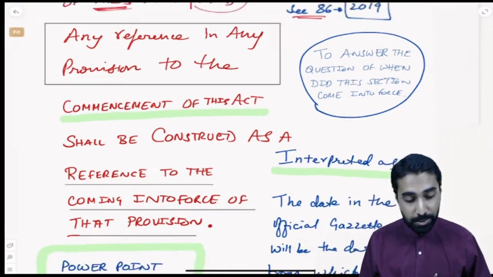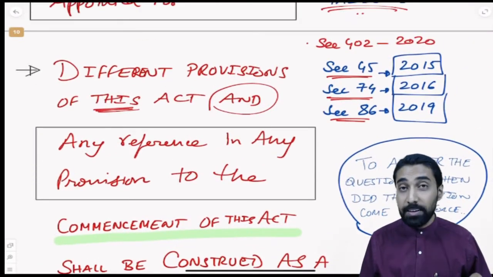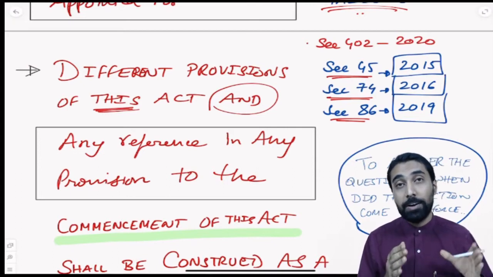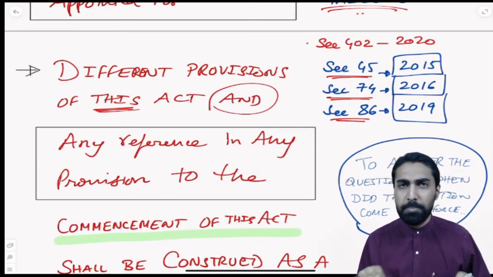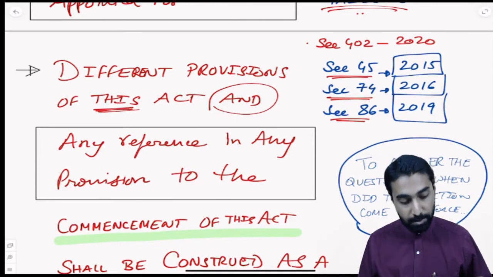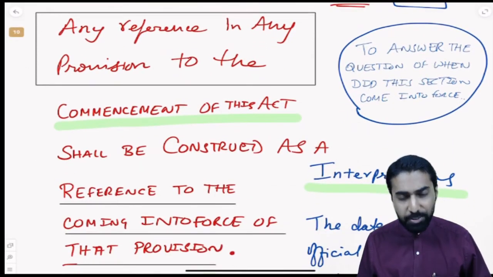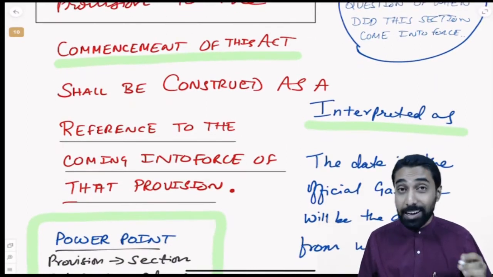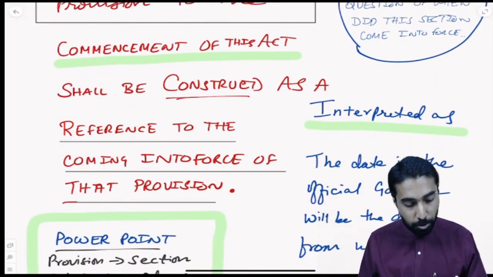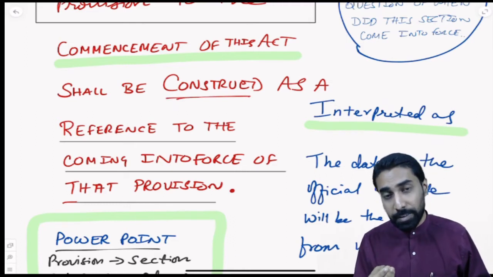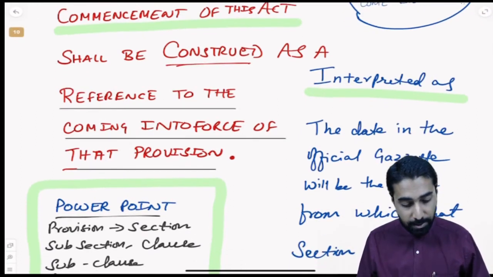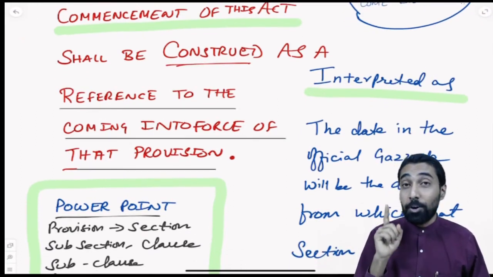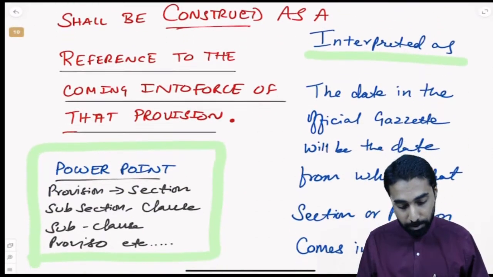So what are we understanding? Different dates can be given for different provisions, different dates for implementation of this effective date, correct? Now if there is any reference to from when did this provision come into force, we need to construe. That shall be construed. Construed means interpreted. It will be interpreted as the date from which it is in the official gazette. That is most important. Okay?